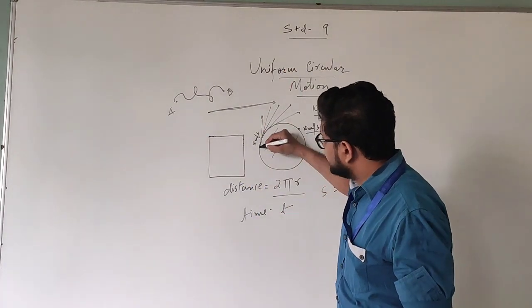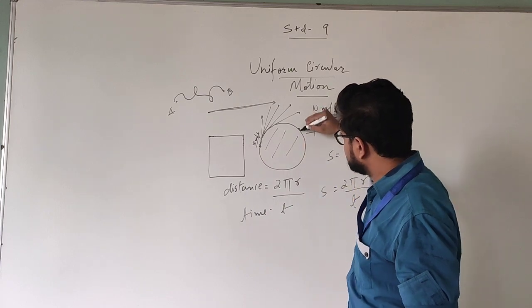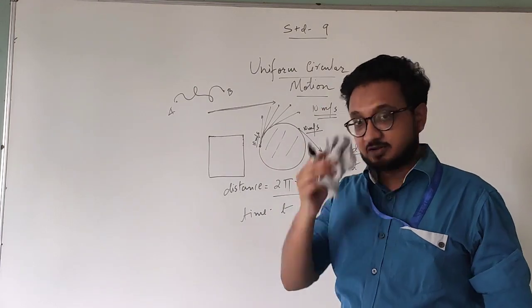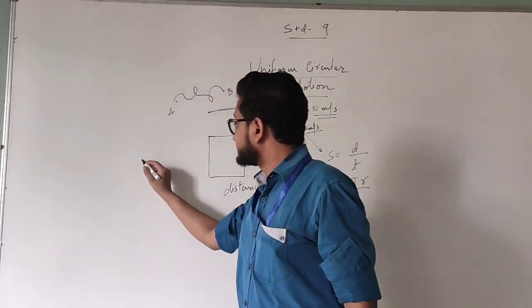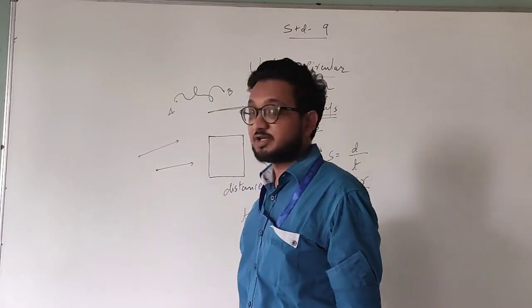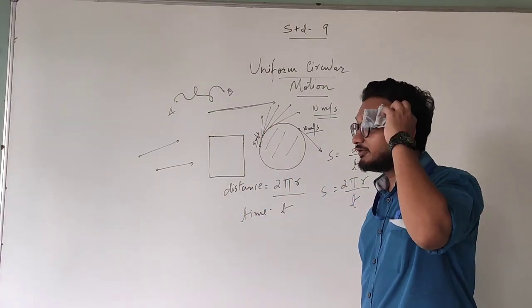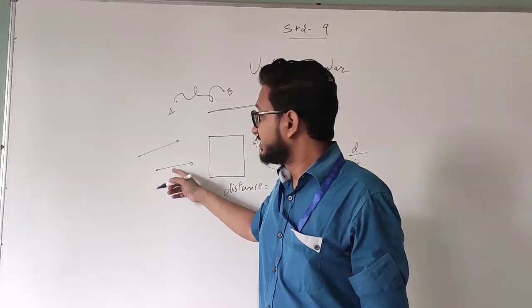Suppose at this point the object is at 10 meters per second, and at this point also it is 10 meters per second, somewhere over here. But it is changing its velocity continuously. If you take for example this velocity, and let's say another vehicle moving in this direction, they both have different directions.